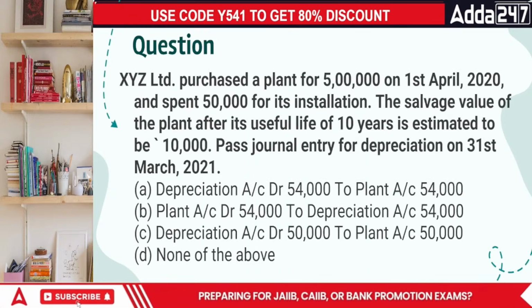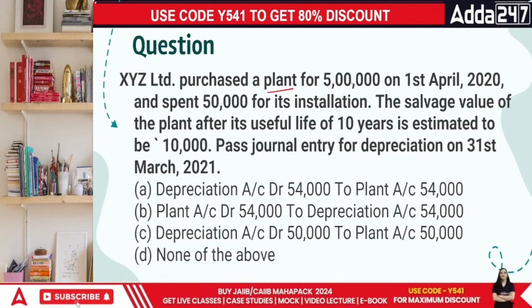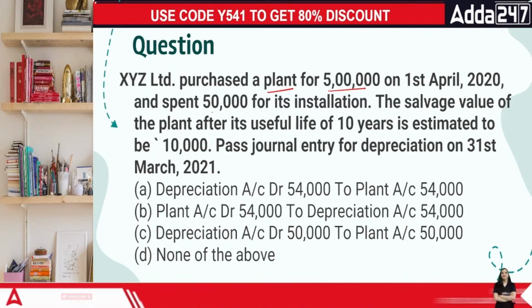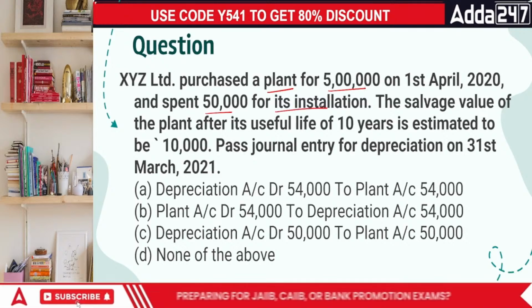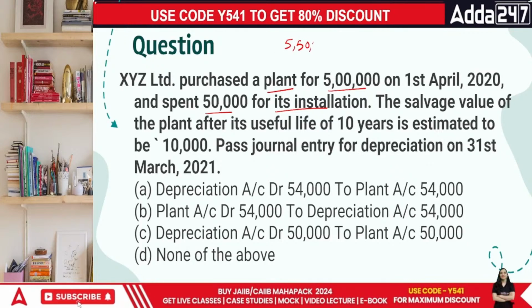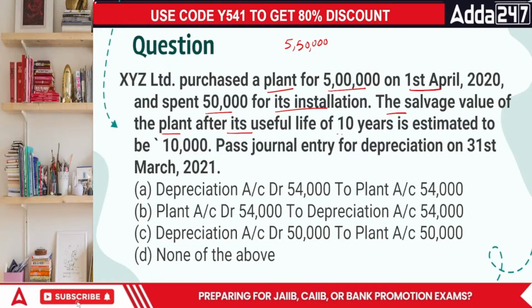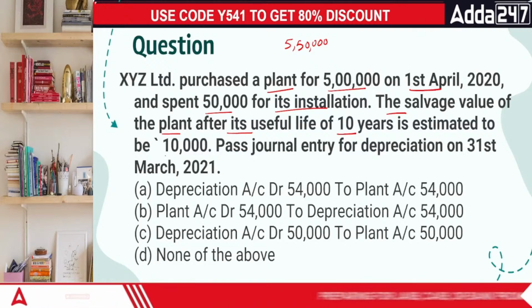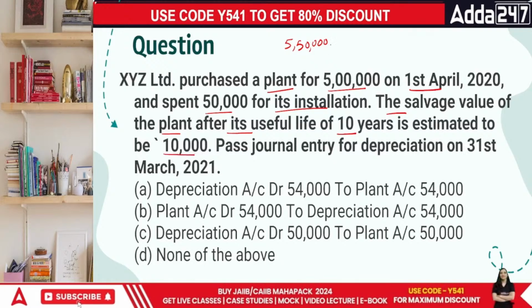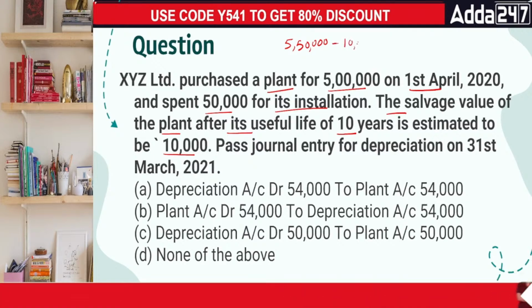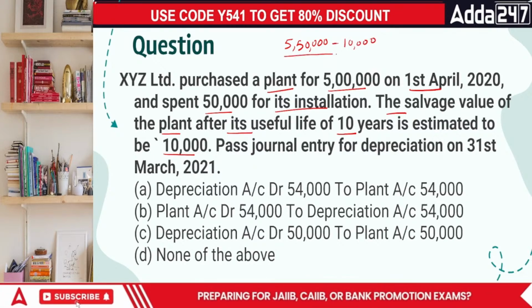X purchased the plant for 5 lakh and spent 50,000 on its installation. That means the price of this particular asset is now 5 lakh 50,000. You know? And that too in the beginning of the year. The salvage value of the plant after its useful life of 10 years is estimated to be 10,000. Matlab, everyone, cost minus the salvage value divided by the life of the asset. Life of the asset is 10 years.